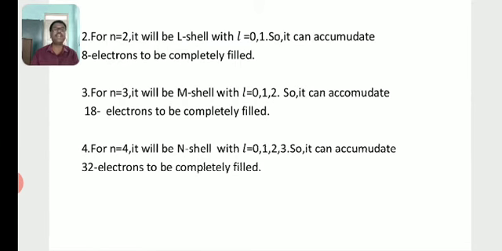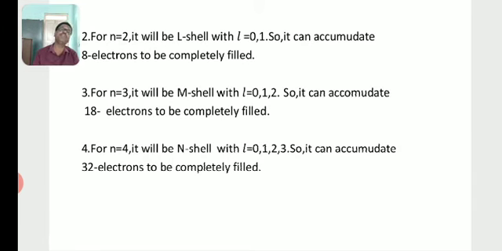Similarly for n is equal to 3, it will be the M shell with l is equal to 0, 1, 2. It can accumulate 18 electrons to be completely filled. All 18 electrons have different sets of 4 quantum numbers according to Pauli's exclusion principle.